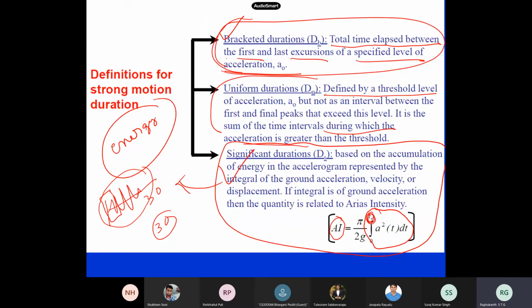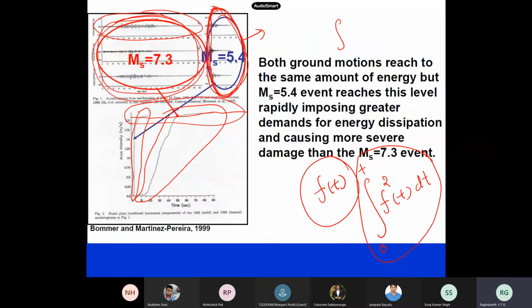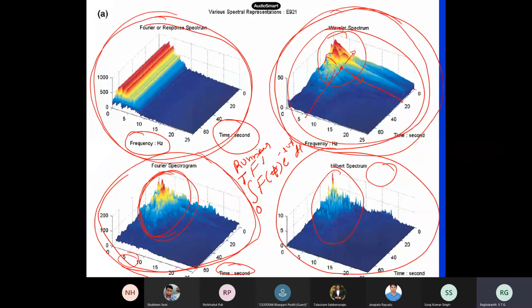Nowadays, the classical thing which we still use is the response spectra, which everybody uses in design, and the Fourier amplitude spectra, which is also widely used in practice. Wavelets and others are still under research, and it is too complicated because you are going from a one-dimensional graph to two dimensions, with time coming into the picture. It's very difficult to understand or to include in design, so there are some challenges.